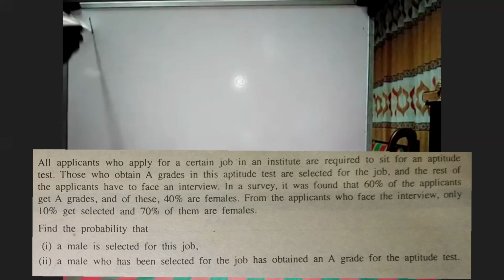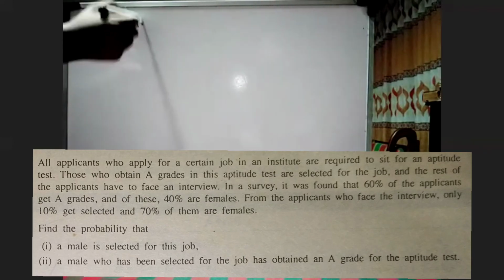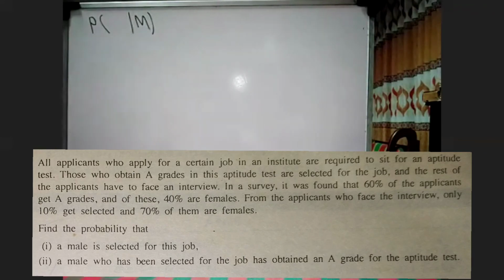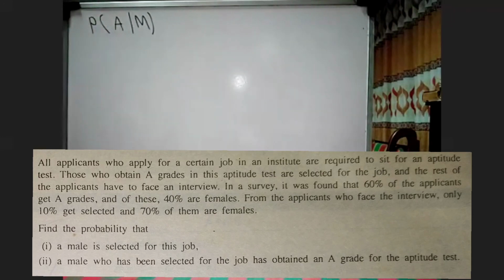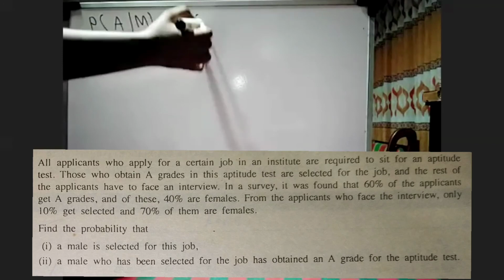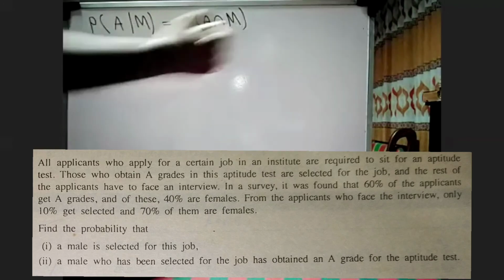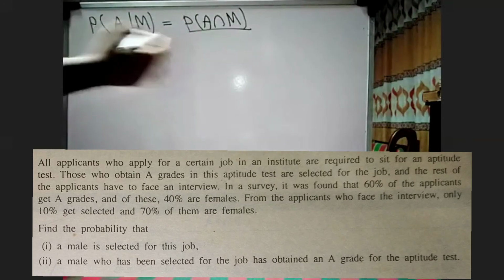That is the probability given that the male is selected, after obtaining A grade. So this is what we have to calculate. Then we can apply the conditional probability equation. That is the intersection of obtaining A grade and being a male, divided by what is the second event, male.